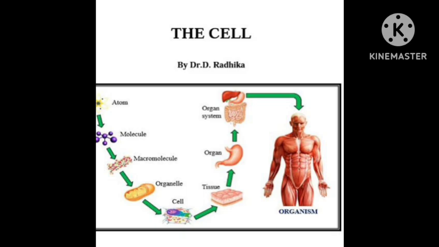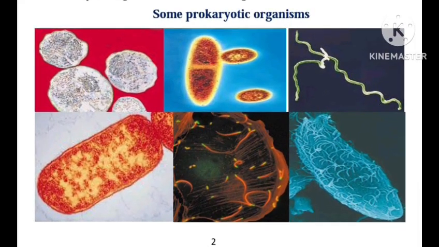What is a cell? A cell is the smallest unit of life. It carries all growth and development processes of life. All living organisms are composed of one or more cells. Cells are the basic structural and functional unit of an organism. That is the definition.